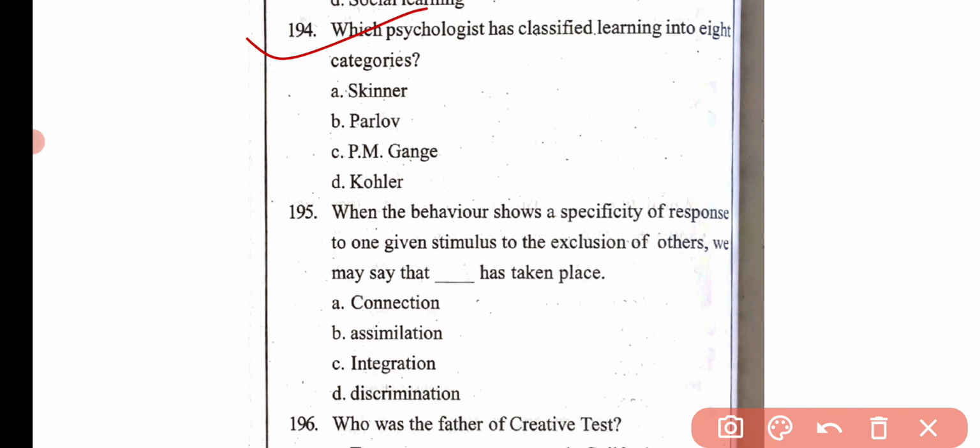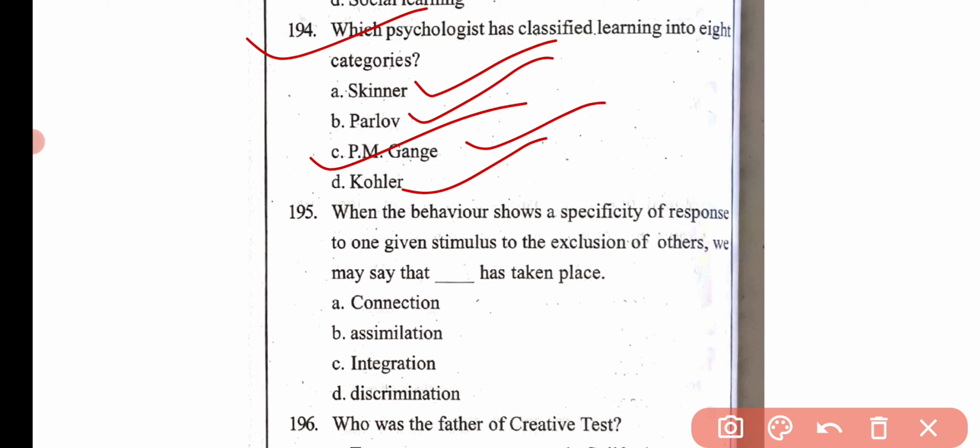Then the next question is, which psychologist has classified learning into 8 categories? Skinner, Pavlov, P.M. Gagne and Kohler. Here the correct answer is which option? Option C is the correct answer.